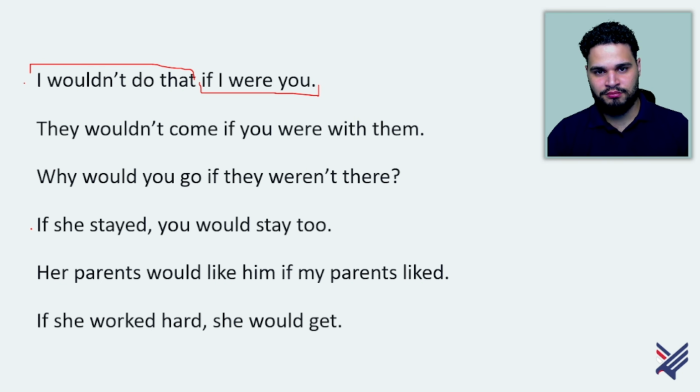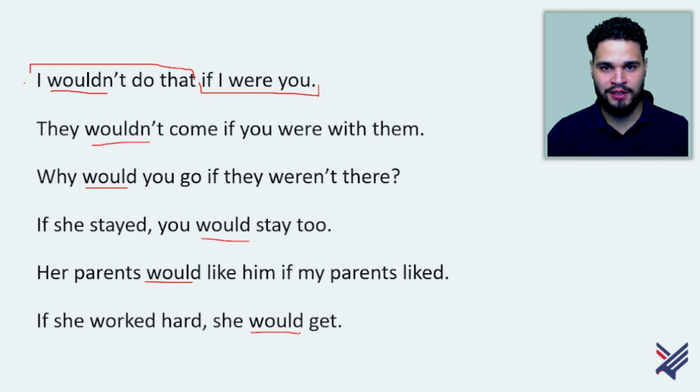And then, not using the verb to be, if she stayed, you would stay too. Her parents would like him if my parents liked. If she worked hard, she would get. So as you can see, would, and would, then the verb has to be in the past.